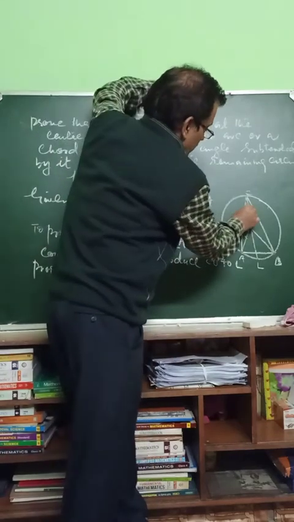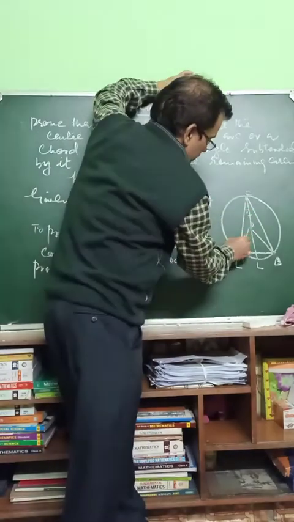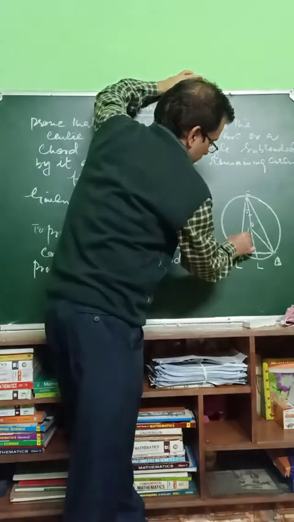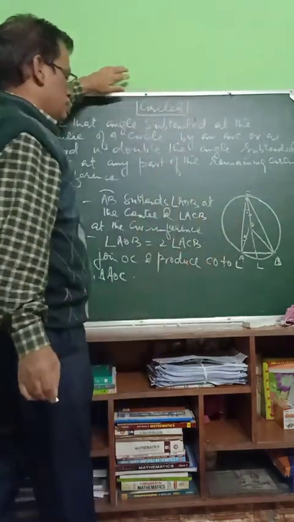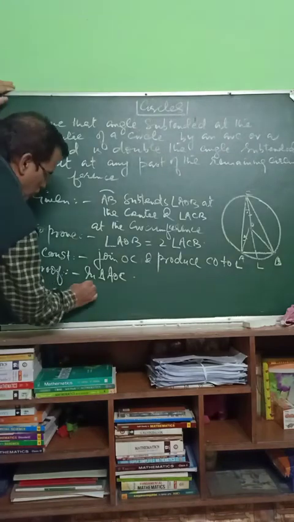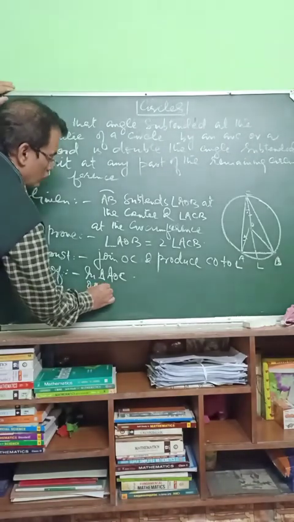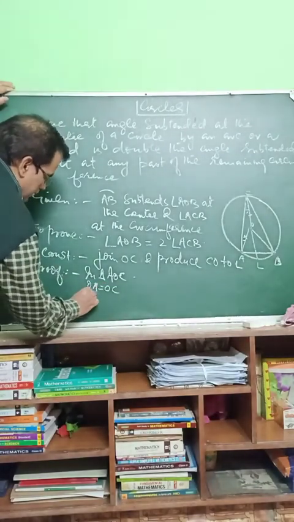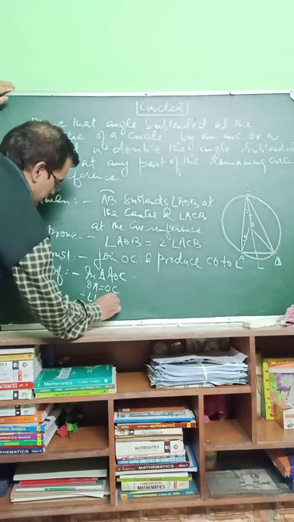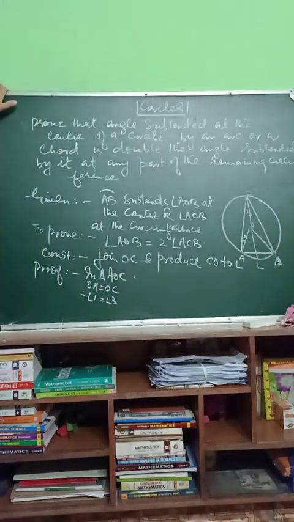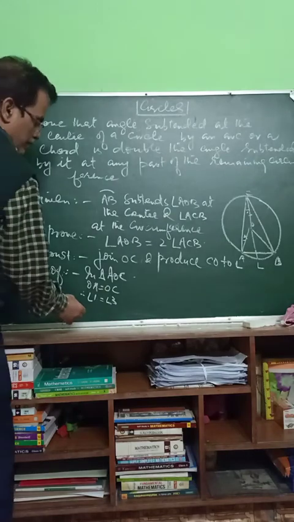So angle 1 is equal to angle 3, angles opposite to the equal sides.